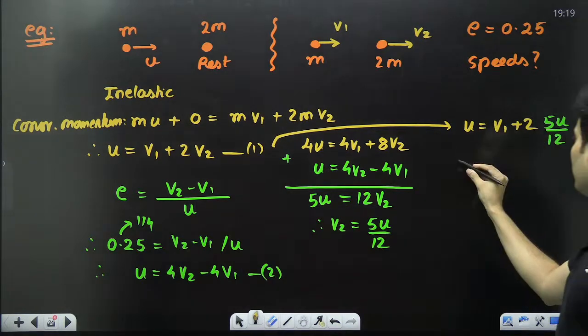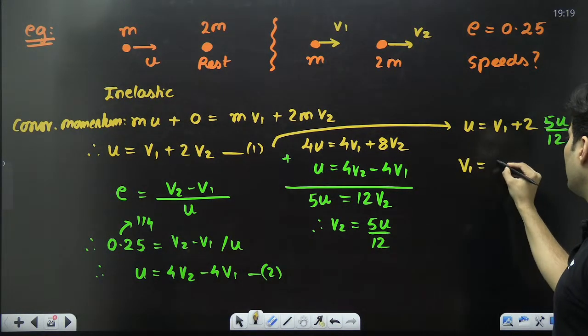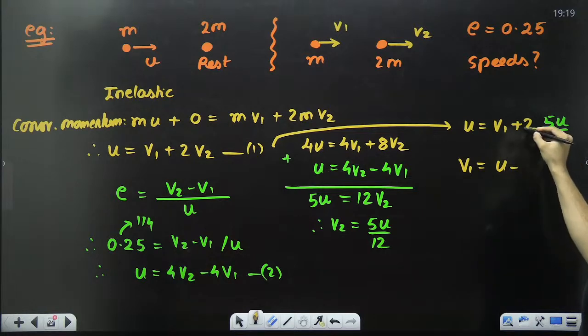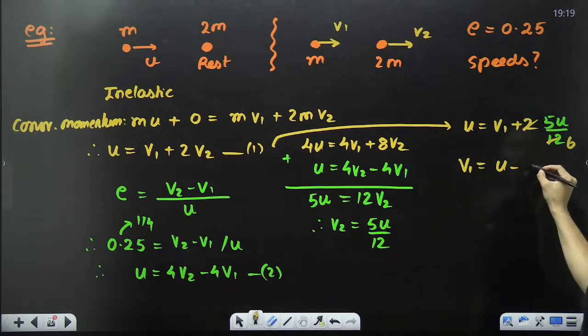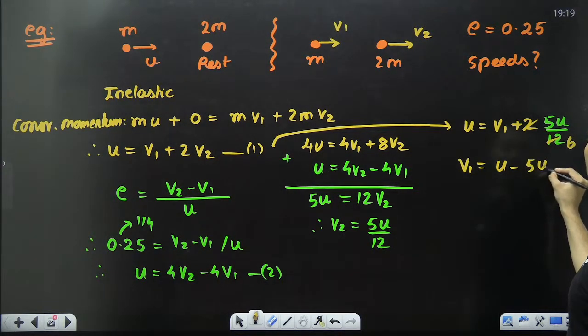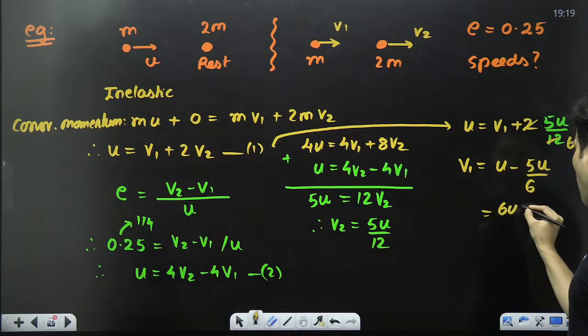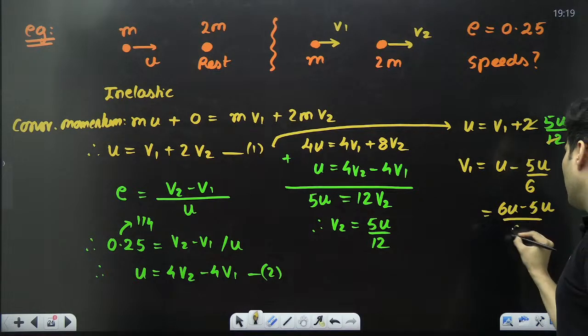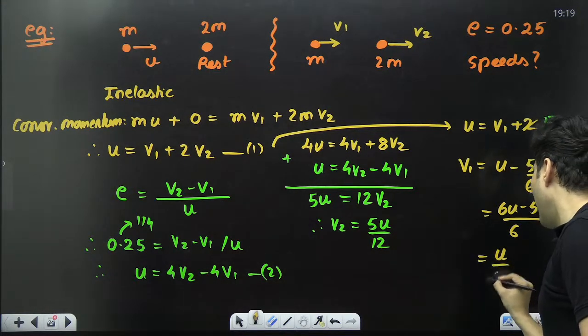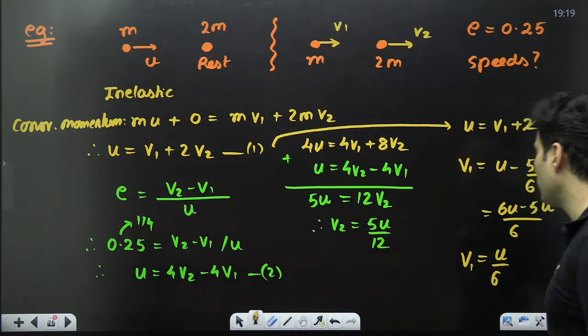Take this guy over here. So v1 will be u minus 2 5s are, or basically this will cancel like this, so minus 5u by 6. So this will become 6u minus 5u divided by 6. So it will become u by 6. So that is nothing but your v1.